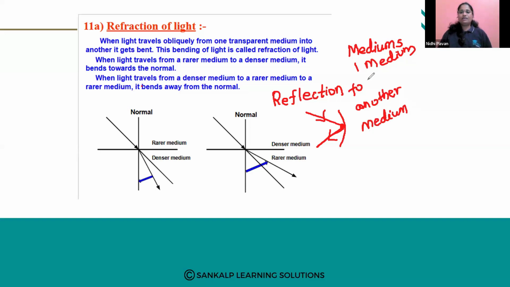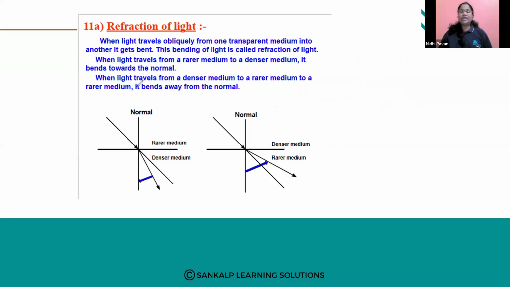So air, water, these are all examples of a medium. When the light passes from one medium to another medium, there will be a change in its direction. The light ray will bend.